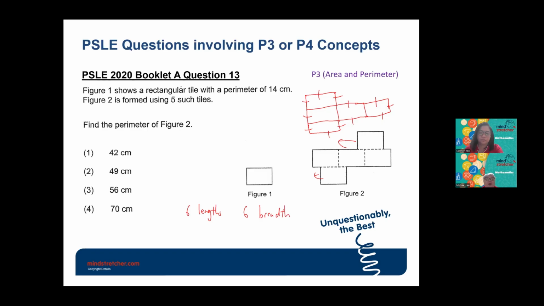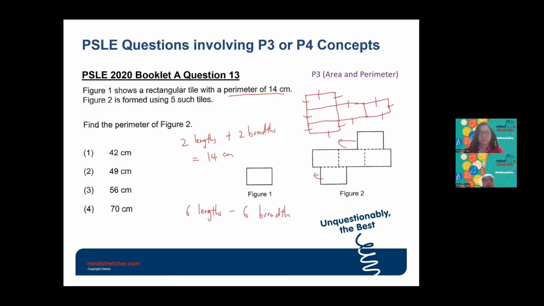So for this part here, we know that the rectangular tile has a perimeter of 14 centimeters. Perimeter normally consists of 2 lengths and 2 breadths. So 2 lengths and 2 breadths is 14 centimeters.